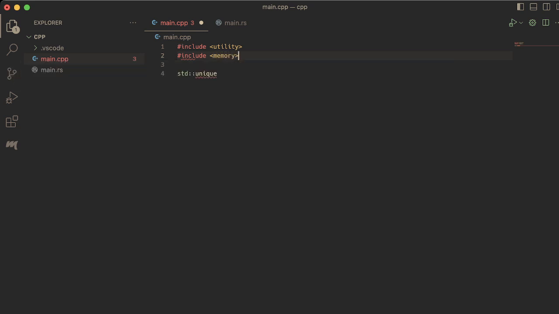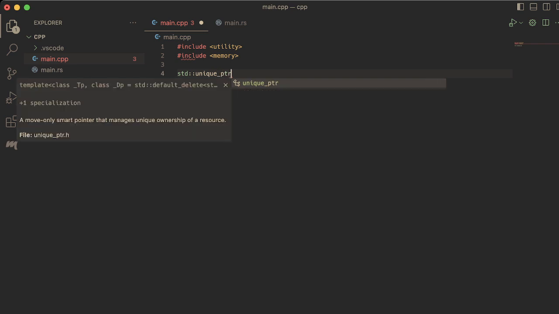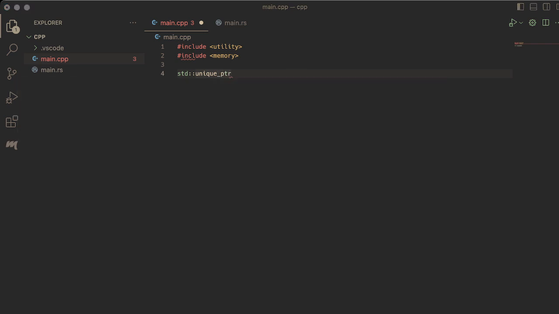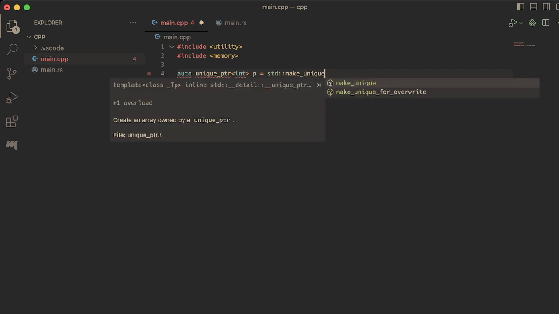Let's include some relevant headers here. So we can make a new pointer, a unique pointer to an int with the make unique function,